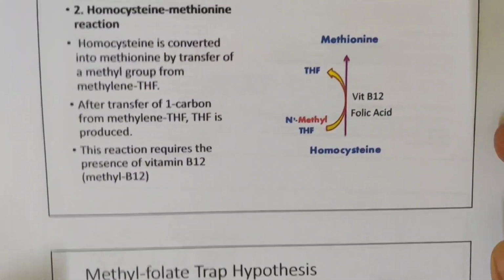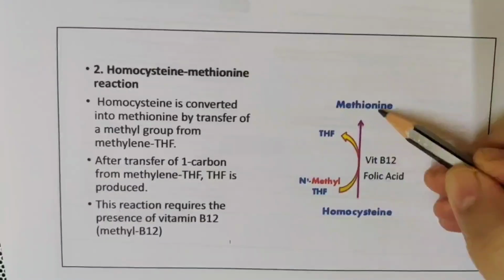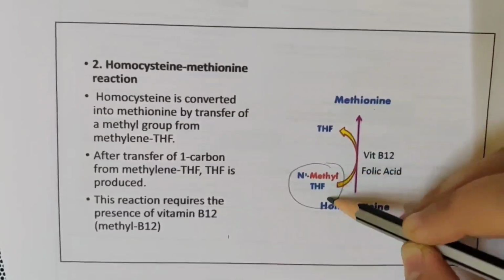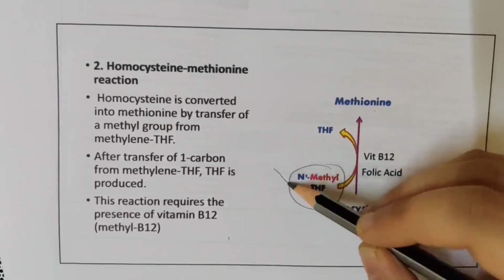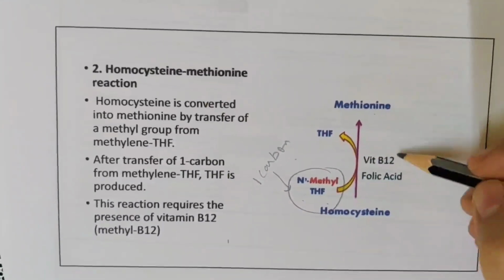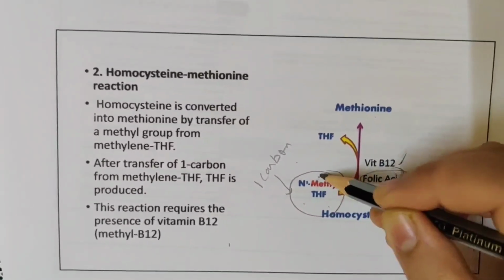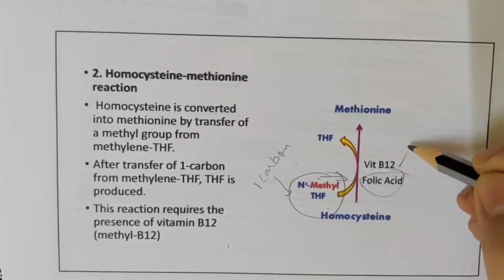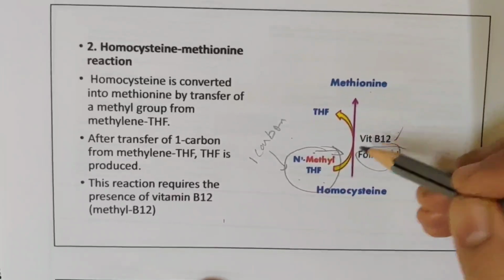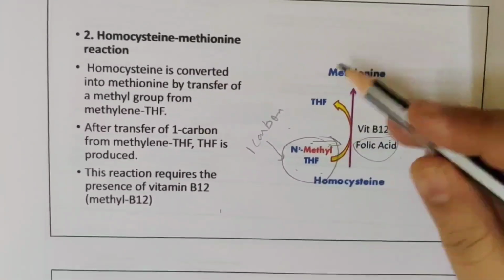Now coming to the homocysteine methionine reaction. In this reaction, homocysteine is converted to methionine. For this to happen, you again require the one common important coenzyme, methylene tetrahydrofolate. How is this formed? It is formed by 1 carbon metabolism. So for this reaction you require vitamin B12 as well as folic acid. How folic acid? Because this is a part of folic acid. So in this reaction you require vitamin B12 as well as folic acid. If you have both deficiencies, this will not occur.